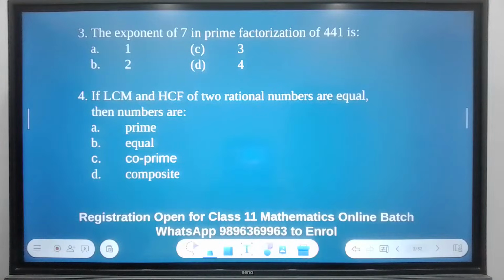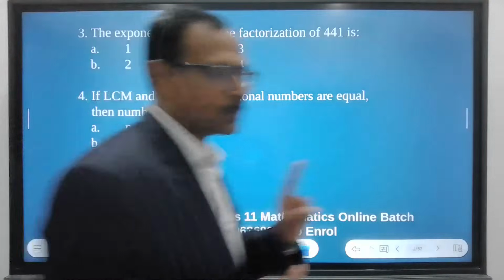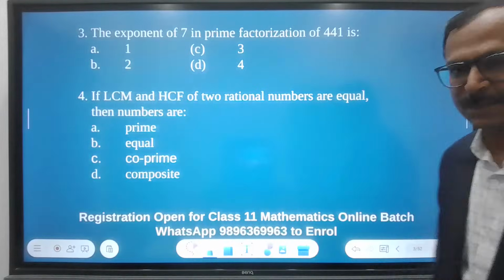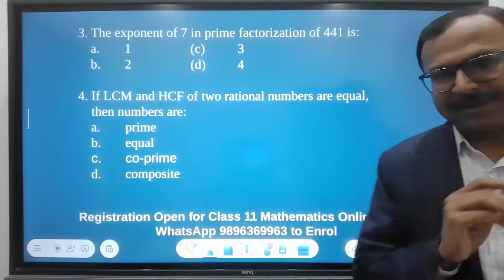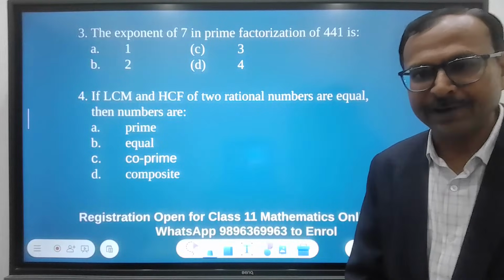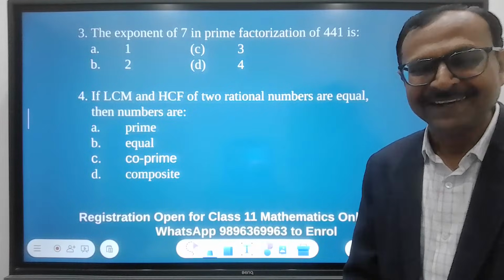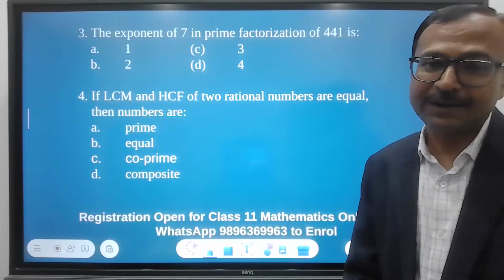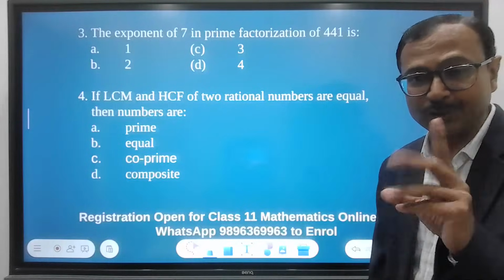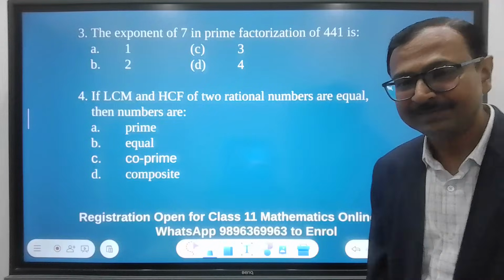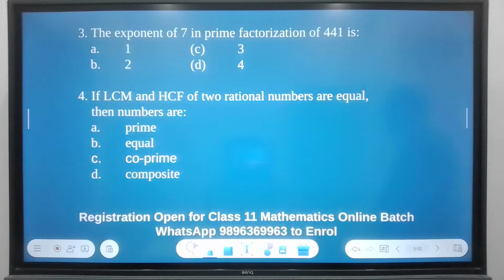Let's see who gives the first correct answers for both the questions. Question number 3 and question number 4. So I'll have to leave some space for you. There we go. The exponent of 7 in the prime factorization of 441. And the second one, LCM and HCF of two rational numbers are equal, then the numbers are. Be very careful in the fourth question, okay? Double check and then answer. Try.